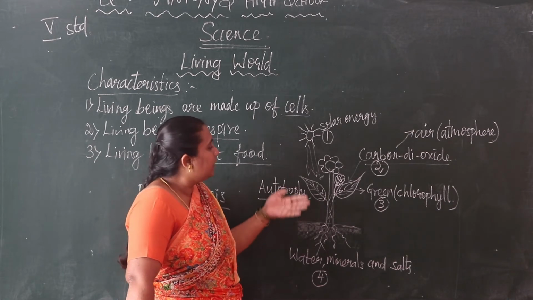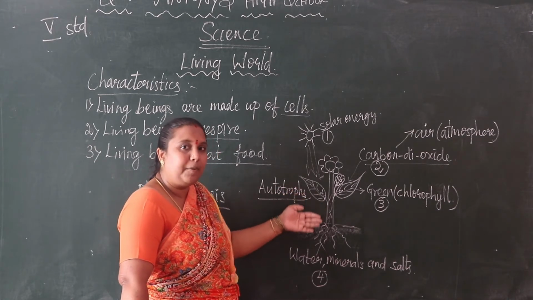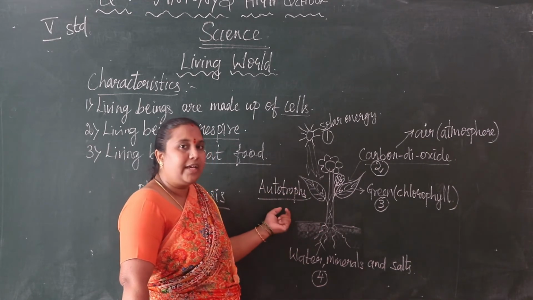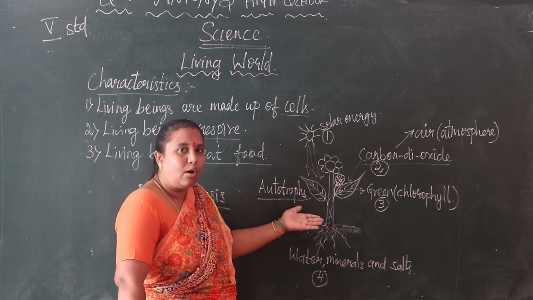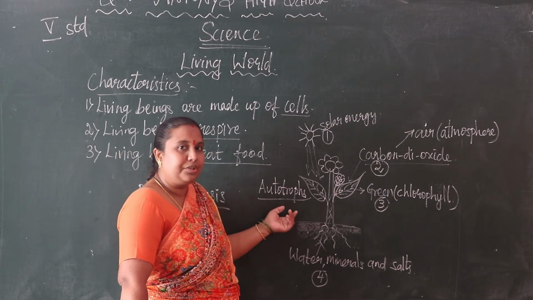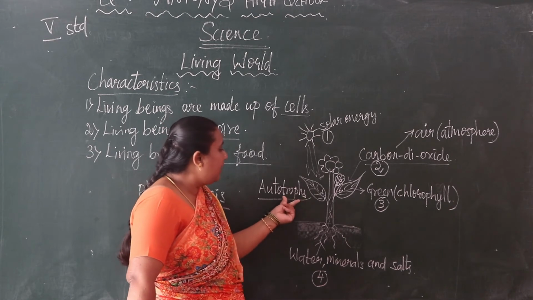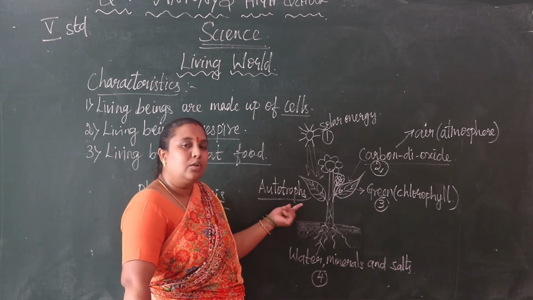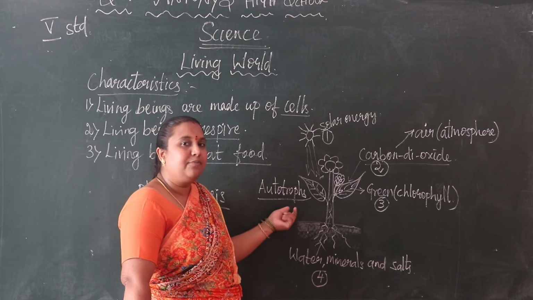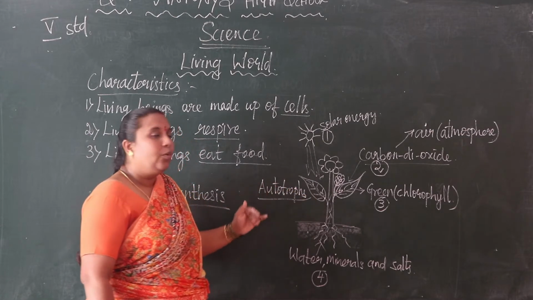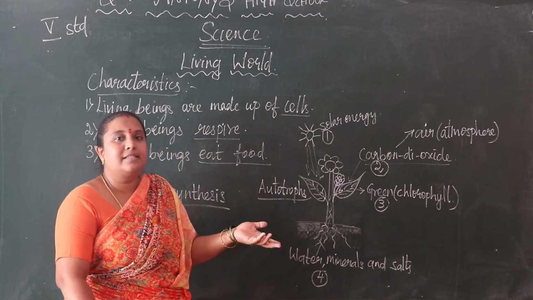The plants are preparing their food by themselves, so we can say they are autotrophs. Understood? Trophs means nourishing. Nourishing means growing, growing good plants. That we can say as autotrophs. In this, there is one more kind.